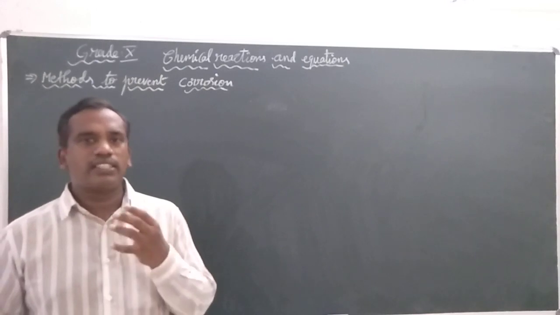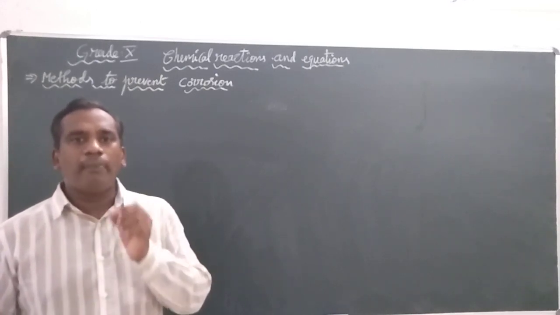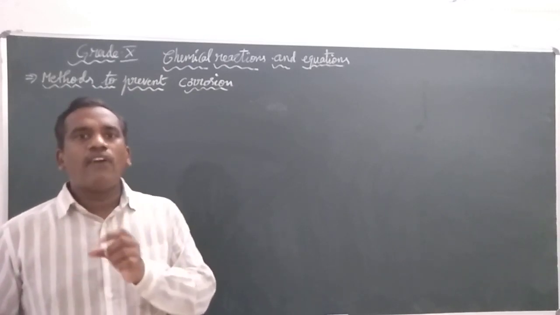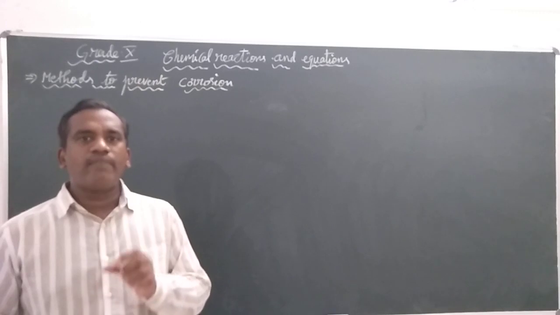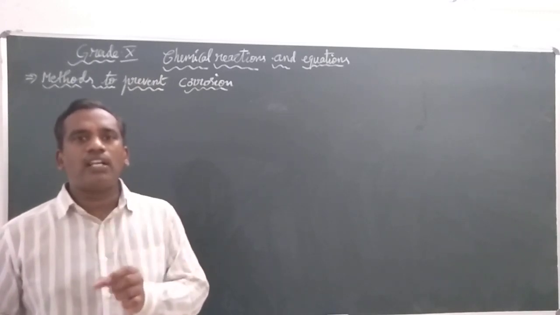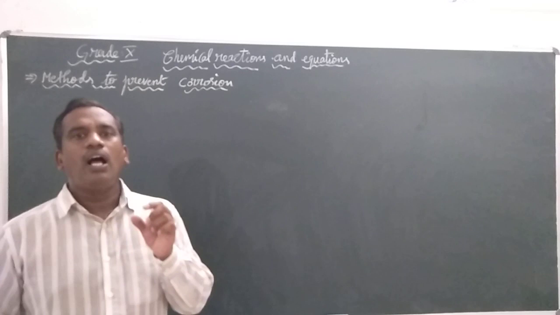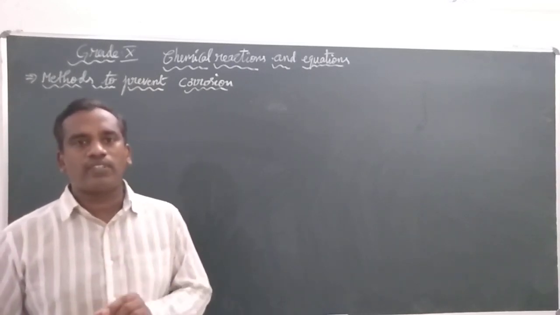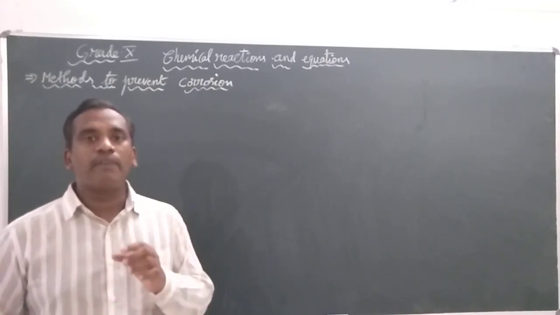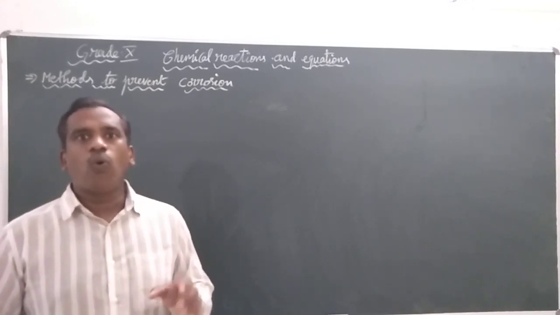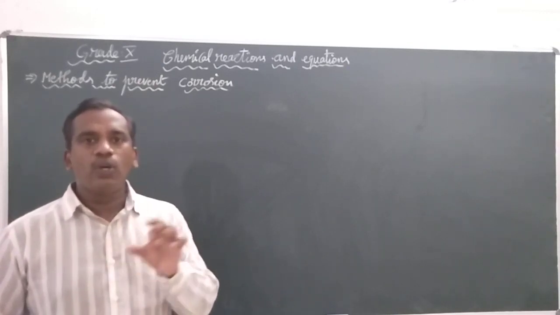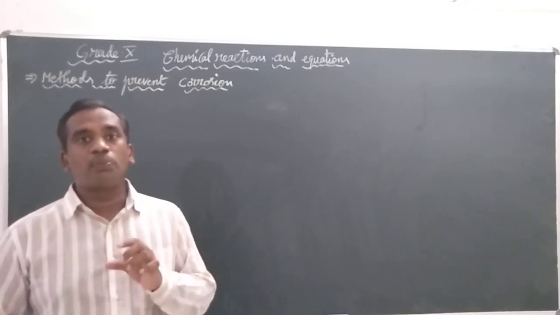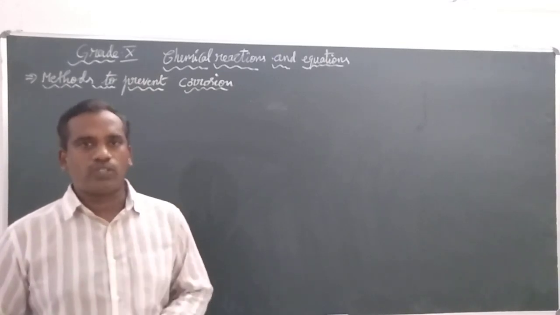The basic concept is that the coating of color, or painting, prevents the metal from reacting with substances present around it, and so prevents corrosion. Whatever iron grill you have at home, you generally paint with some color, to prevent it from corrosion.